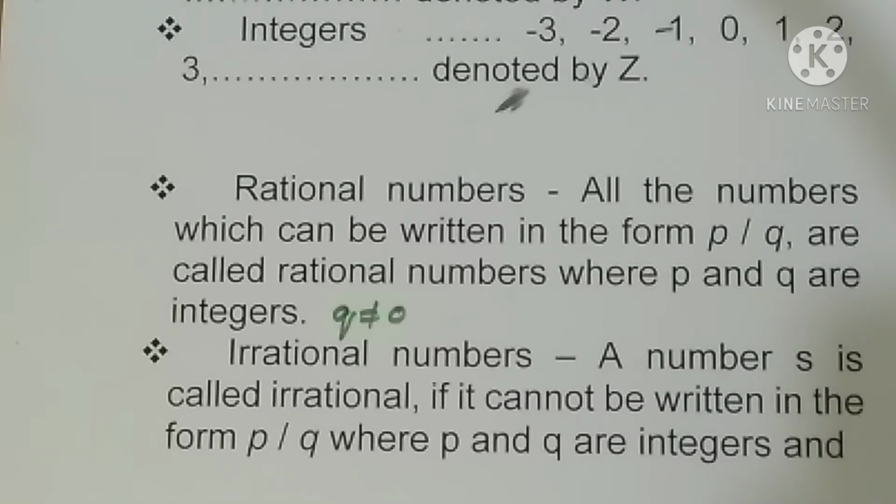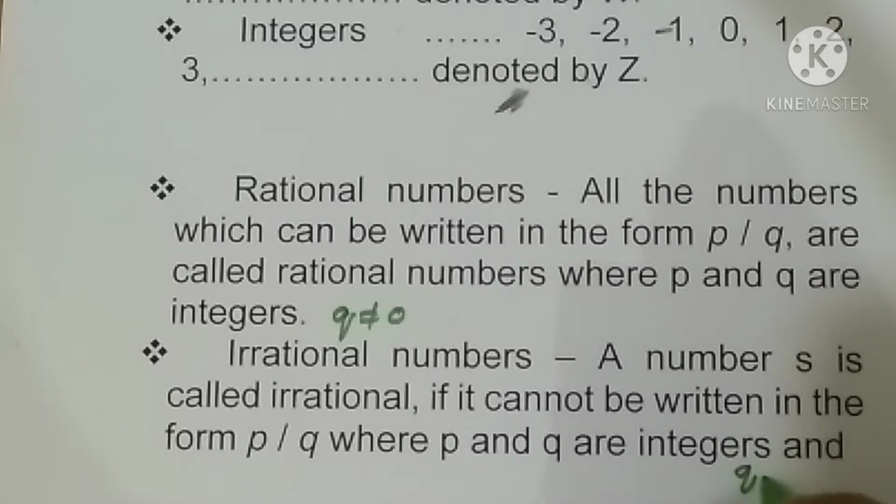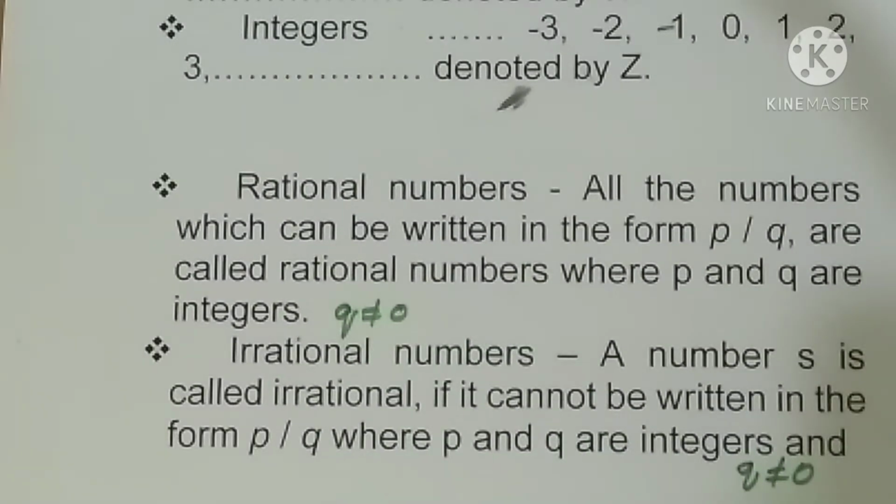Now the next concept we learned, irrational numbers. What is an irrational number? A number s is called irrational if it cannot be written in the form p by q, where p and q are integers, and again q not equal to 0. That q not equal to 0 means denominator never equals 0, because when the denominator equals 0 we cannot solve. So the other two types of numbers we have learned, which are they? Rational and irrational, in addition to our natural numbers, whole numbers and integers.